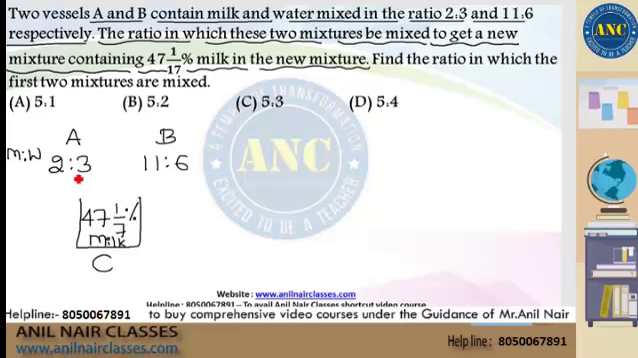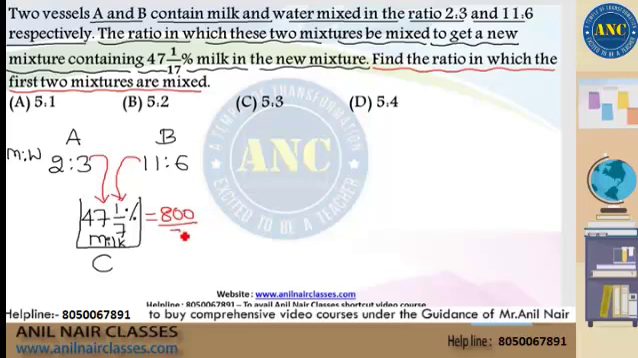The remaining percentage is water. Now they are asking, find the ratio in which the first two mixtures are mixed. In what ratio are you mixing vessel A and vessel B is your question. Now see here, same logic, there is no difference at all. 47 1/17 percentage is nothing but 800/17 percentage. Sorry, I said 7 earlier, but the question is given as 17.